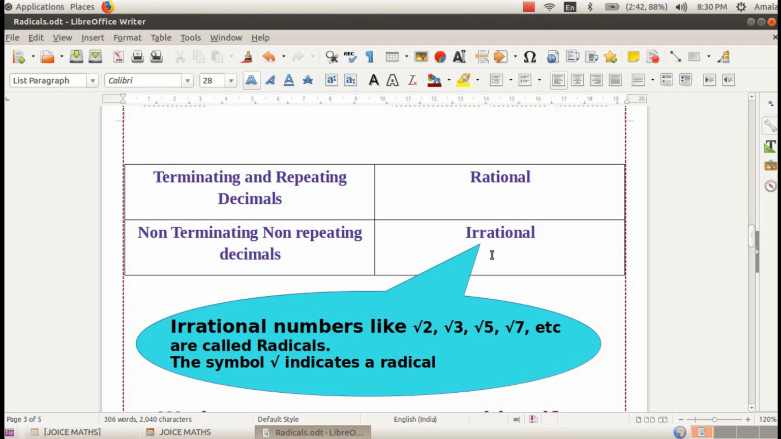Examples of irrational numbers are root 2, root 3, root 5, root 7 etc. These irrational numbers are called radicals. The symbol we normally use is the square root. This symbol indicates a radical.